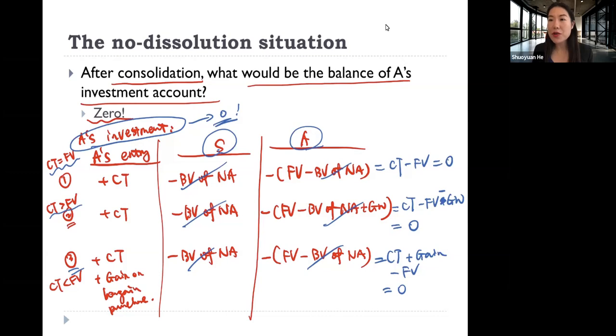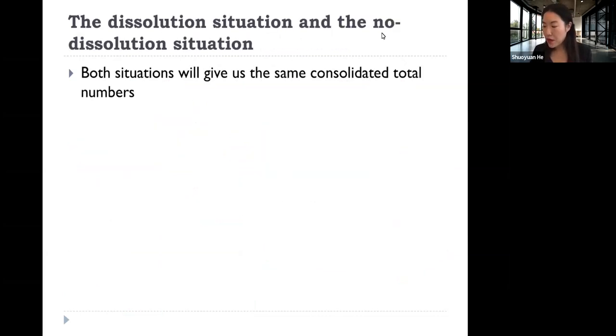Every time after you have done the consolidation, please check your investment account. It should go to 0. If it is not 0, that means there's something wrong with your consolidation. So that is about the investment account.